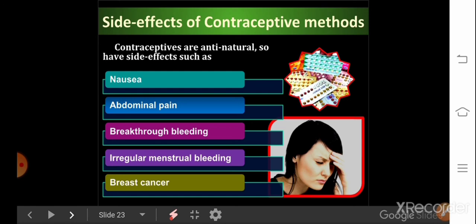I hope you are clear with the different contraceptive methods. If you want me to repeat these contraceptive methods in the next class, of course I can repeat it. Before that, as we have completed our human reproduction chapter, I'll send you the question bank in the WhatsApp group. You need to write all the answers for those questions.